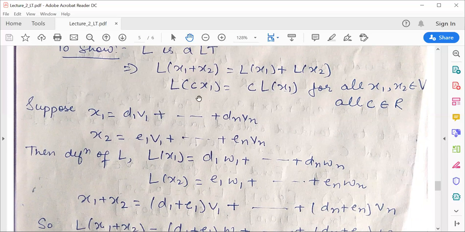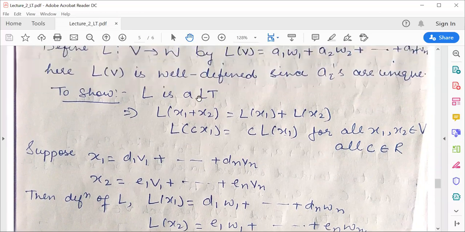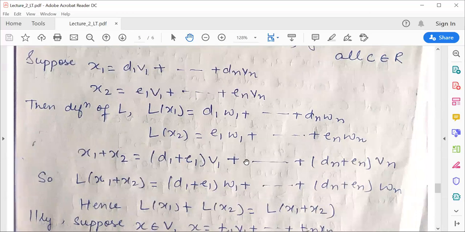Then by definition of the mapping, L of V will be equal to A1 W1 plus A2 W2 up to An Wn. We can say that L of x1 will be equal to D1 W1 up to Dn Wn. Similarly, L of x2 will be equal to this thing.